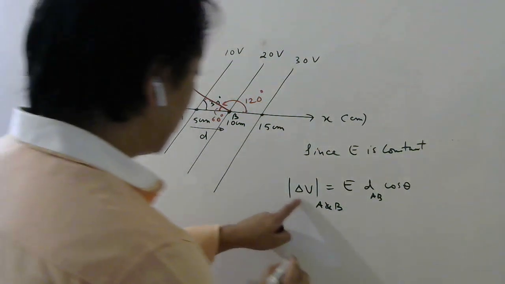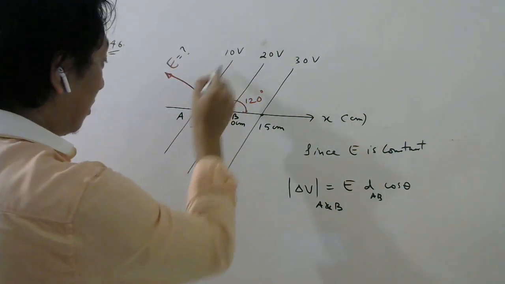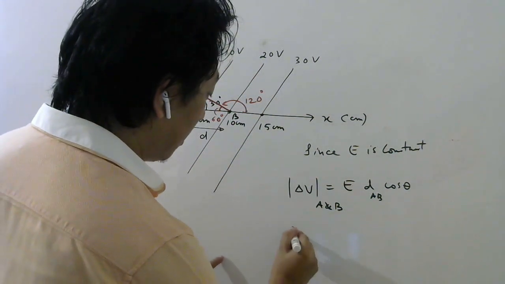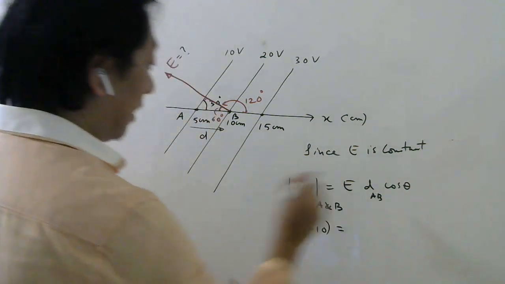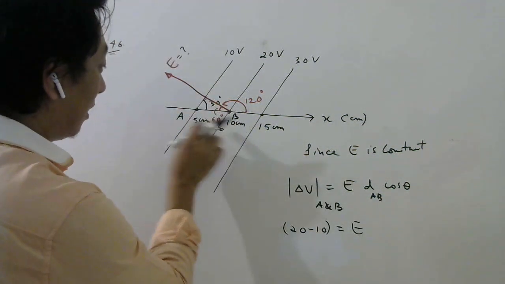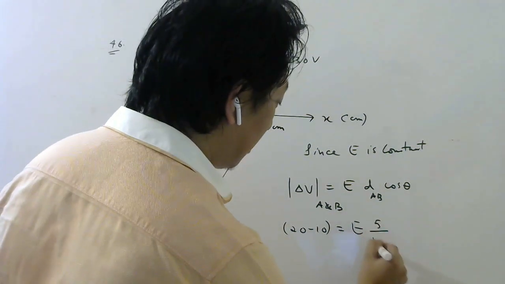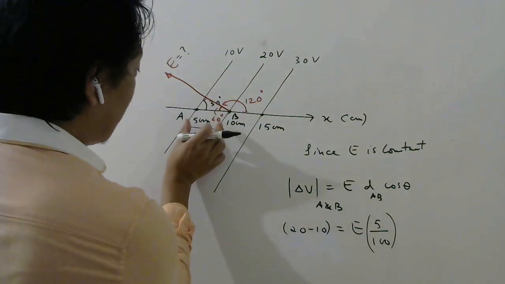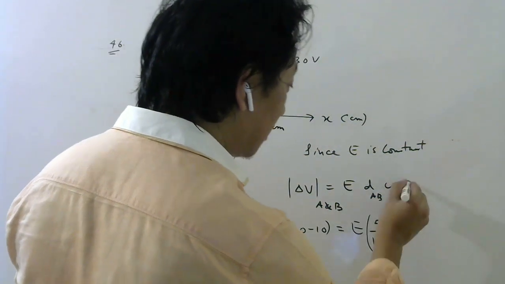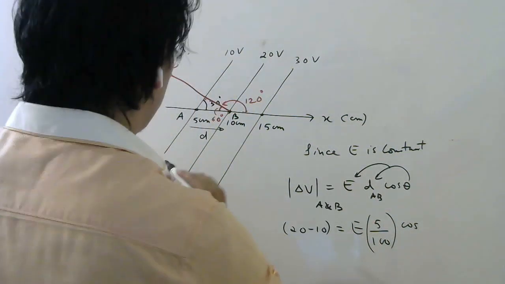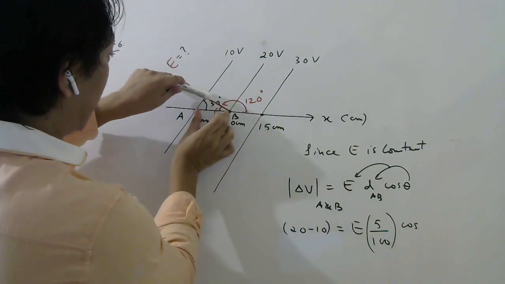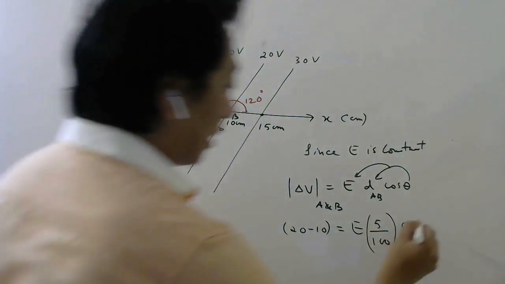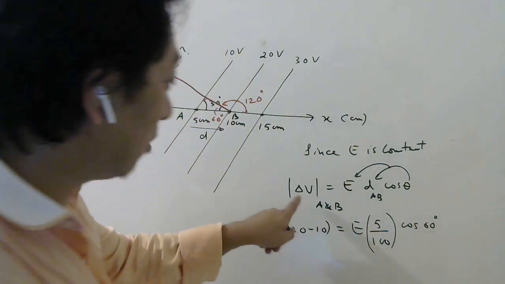Correct? So what is the potential difference between this point and this point? All these points are at 10 volt, all these points are at 20 volt. So the potential difference magnitude will be 20 minus 10. Electric field we don't know. What is this distance? 10 minus 5, so 5 centimeter. If I convert to meter, it will be 5 by 100 meter. Cos what was theta, students? The angle between displacement and E. So E is here, displacement is here, so the angle is 60 degree, or you can write 120 also, your wish.